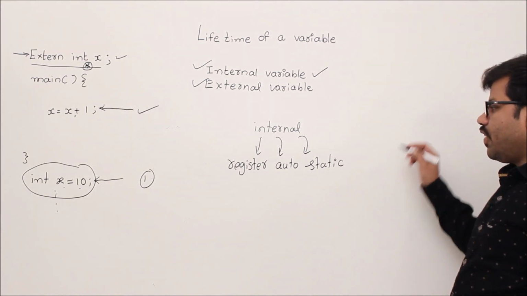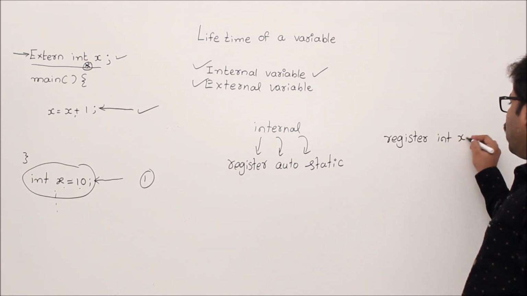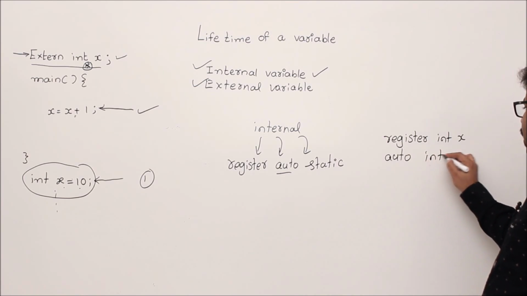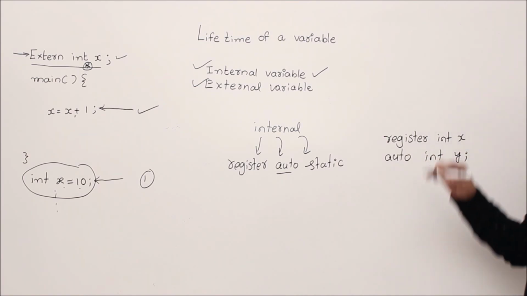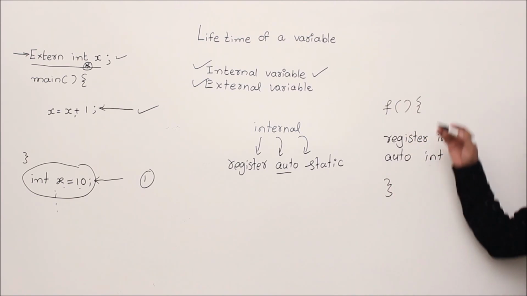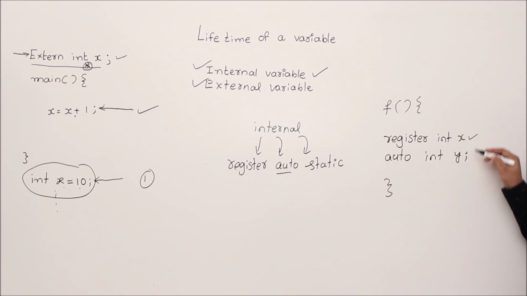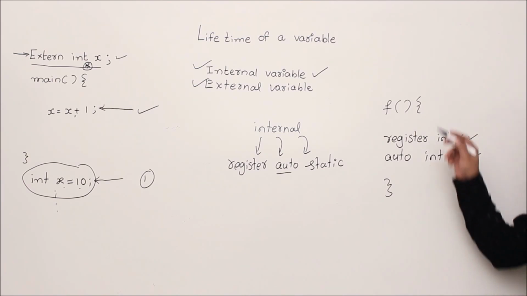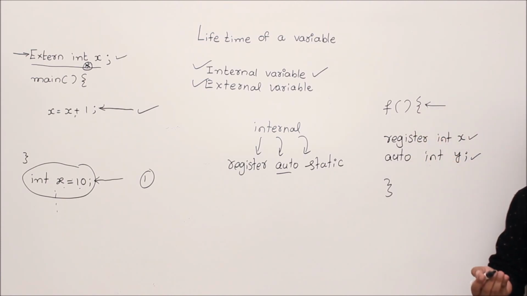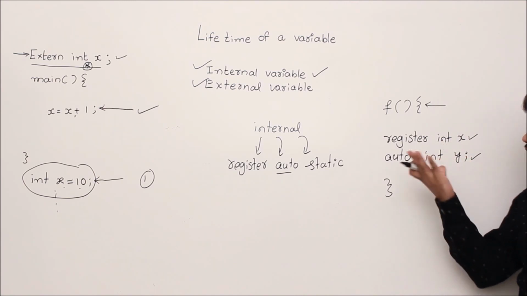First of all, what if your internal variable is register, like register int x? Second one, what about automatic? Let's say your variable is an automatic variable. They are local, that's why they are written in some function. In this scenario, what should be the lifetime? First of all, focus on its purpose, either register variable or auto variable. The purpose is you want to use it only in this function. Once the function is over, you don't want it. When you come back to this function again, you don't want to use old values. That is the way they work.